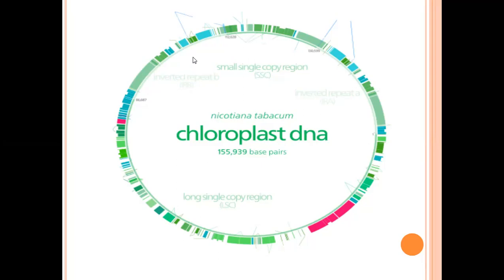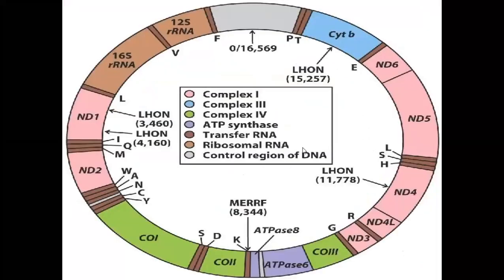In some plants, only one copy of the chloroplast DNA is present, so one copy of the genes is present. In some plants, a larger number of copies is present. So these mainly help in the control of chloroplast activities.